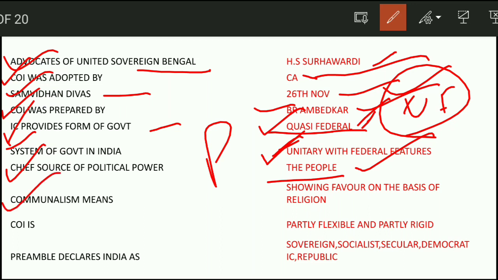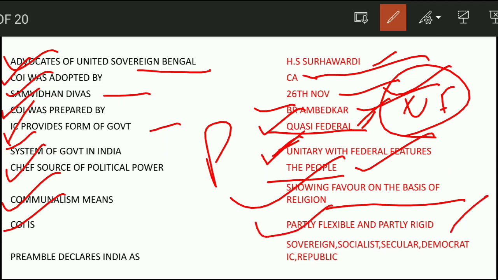Communalism means, what does it mean? Communalism is showing favor on the basis of religion. It means you are favoring one religion and you are not giving preference to other religions. That is communalism. Next question, the Constitution of India is partly flexible and partly rigid. So India has both features.